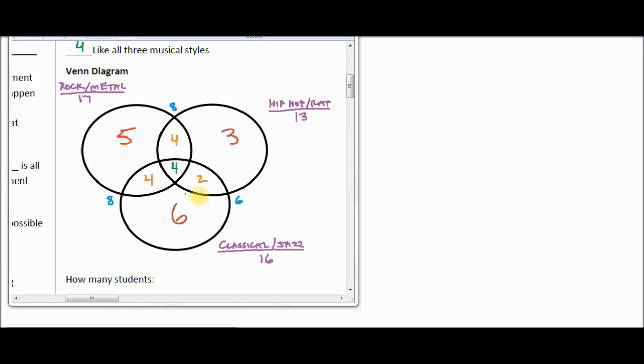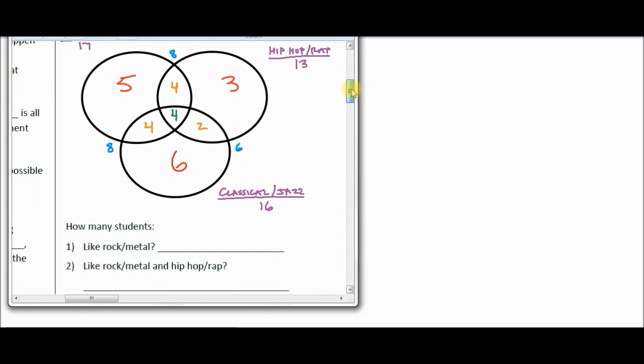Now these 8s and 6s on the outside, they were only there, class, to help us calculate the insides of the circles. And these 17, 13, and 16, those were only in there to help us calculate the circles. At this point, we could ignore these purple numbers and we can ignore these blue numbers. Everything we need now is inside of the 3 circles. So here's our first question. I'll have to scroll back and forth a little bit. How many students like rock metal?